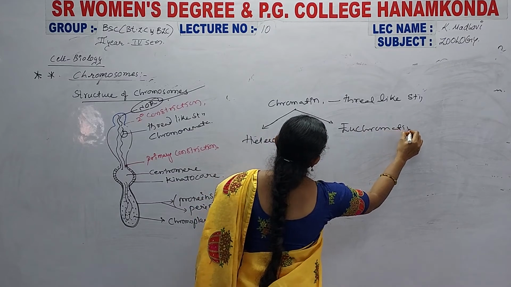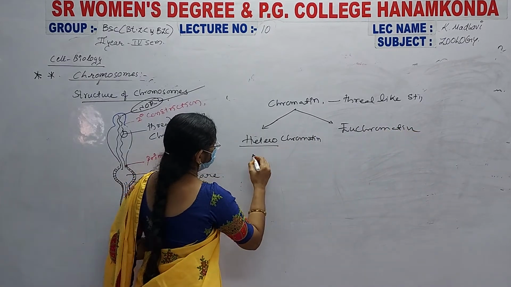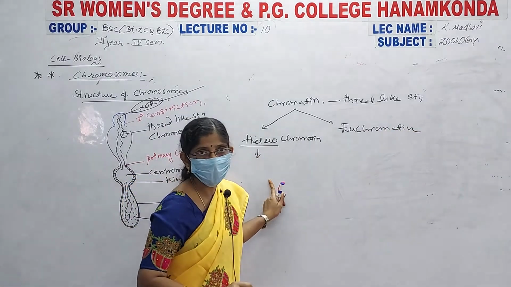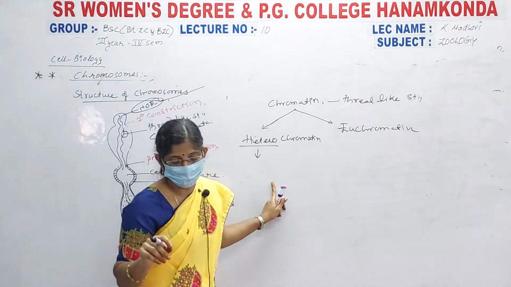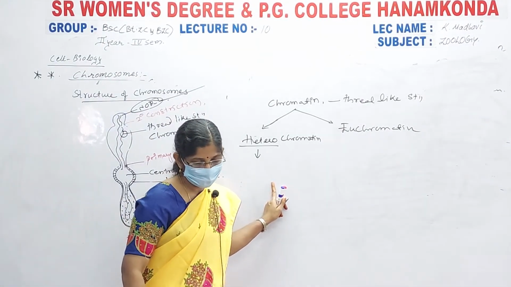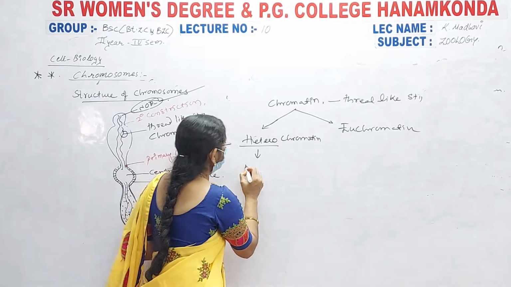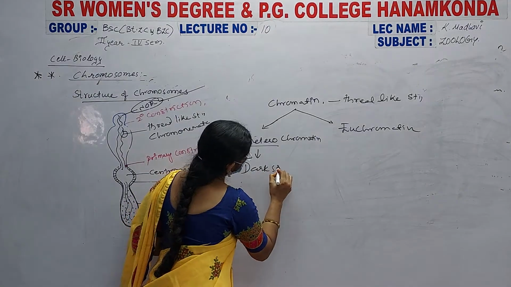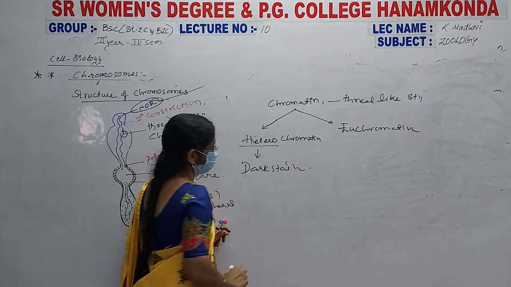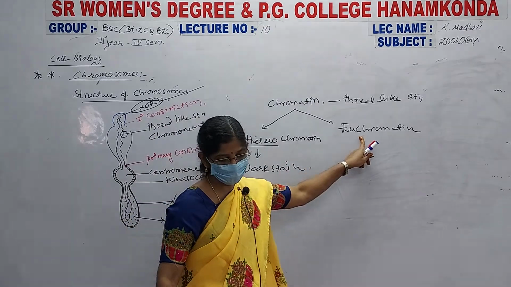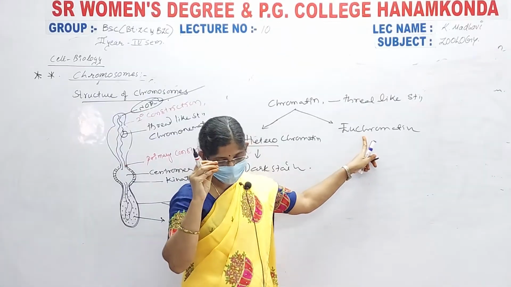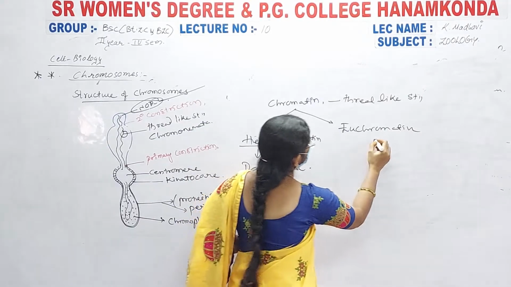Heterochromatin is observed with dark stains, and euchromatin looks light.